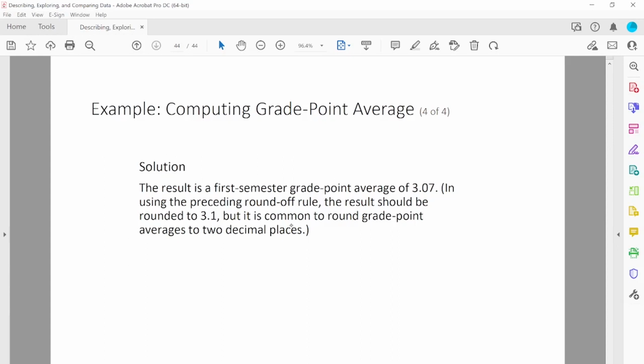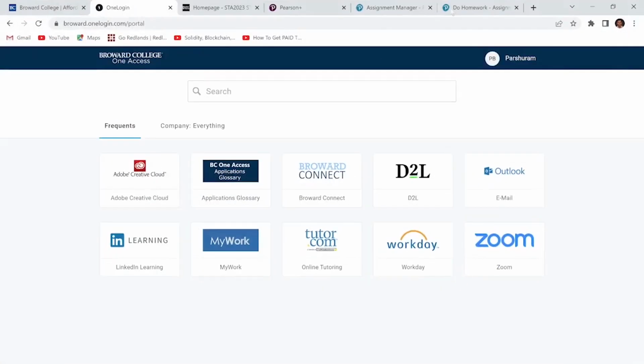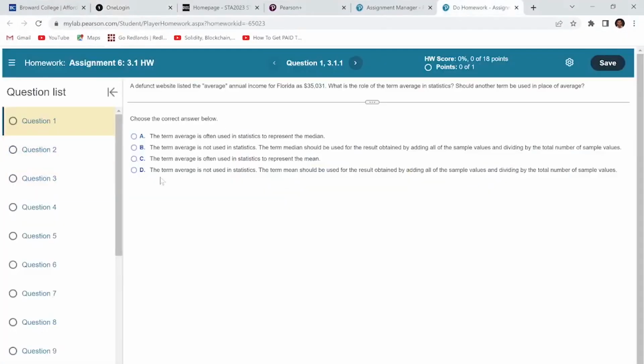But instead of rounding it to the 1 decimal place, we just leave it to the 2 decimal place because of our common practice. Okay, so these are measures of centers. I'm going to show you some examples from the homework problem I have assigned for you.